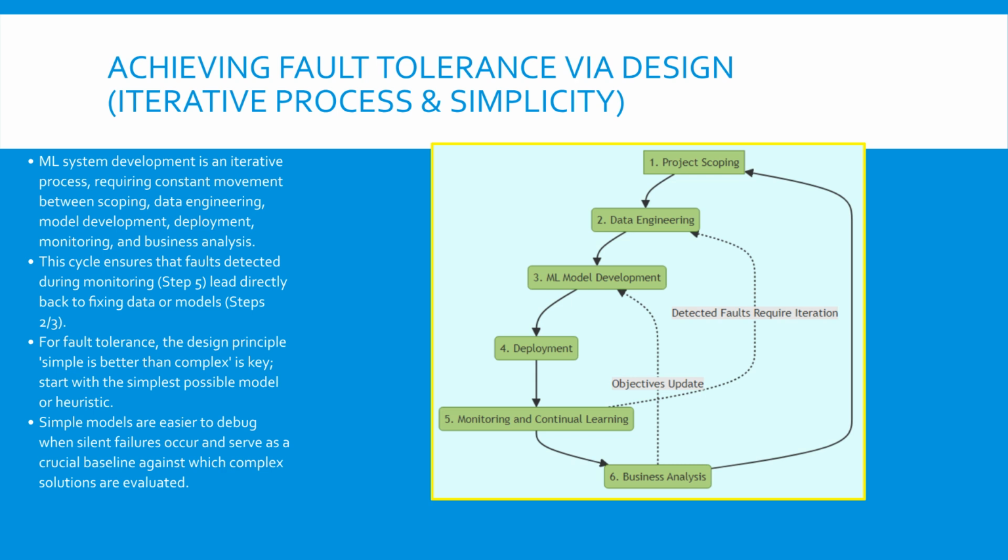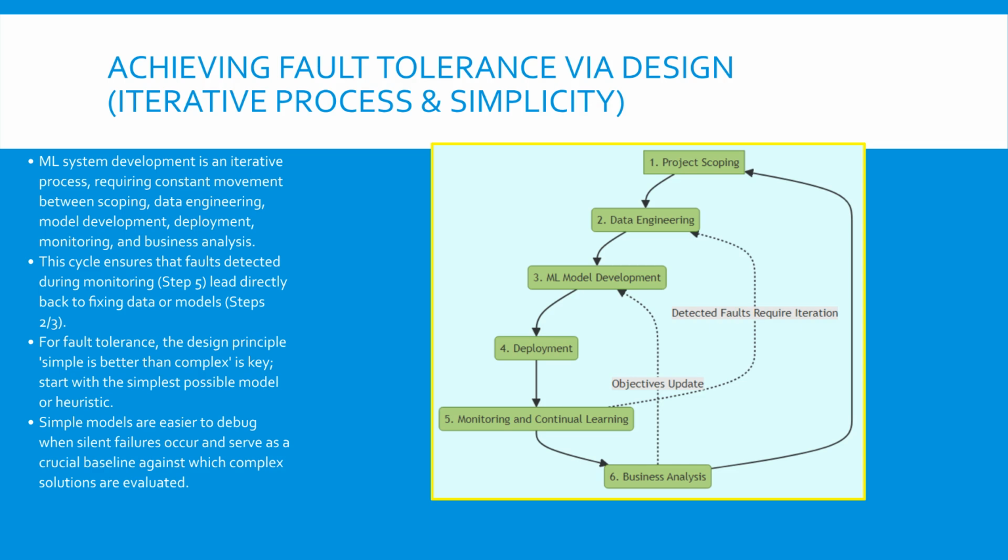Start by implementing the simplest possible solution first, even a non-ML heuristic or a simple linear model. Simple models are easier to deploy, which validates your prediction pipeline early on, and they are significantly easier to debug when silent failures inevitably happen. Crucially, the simplest model provides a vital baseline performance that all subsequent, more complex models must beat to justify their added complexity and potential for new faults.